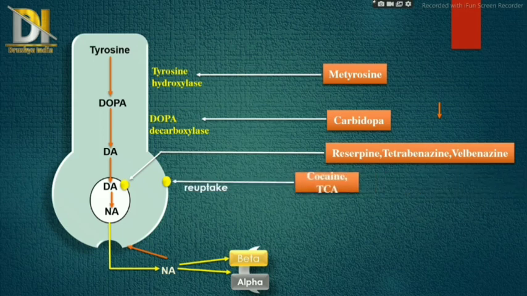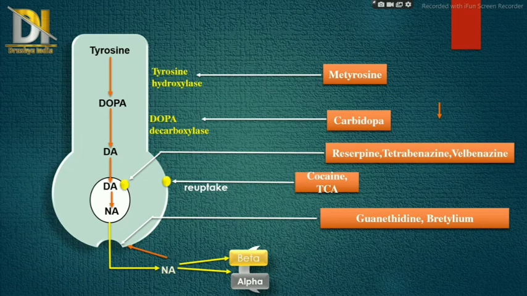Next one is cocaine and TCA, that is tricyclic antidepressants. This inhibits the reuptake, means the noradrenaline which comes out of the neuron, which may bind on alpha receptor or beta receptor, and the remaining is sent back to the neuron for further synthesis. So this reuptake is inhibited by cocaine and tricyclic antidepressants.